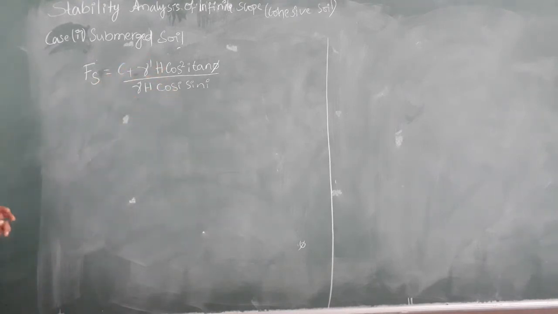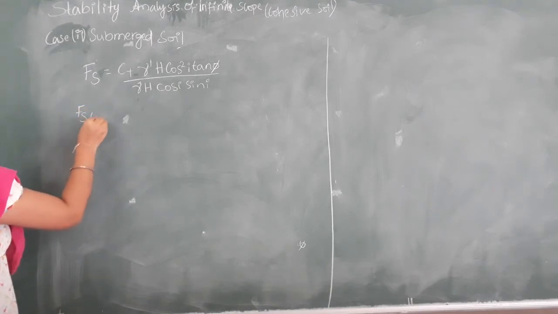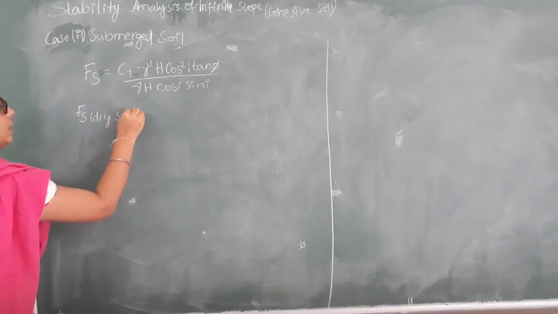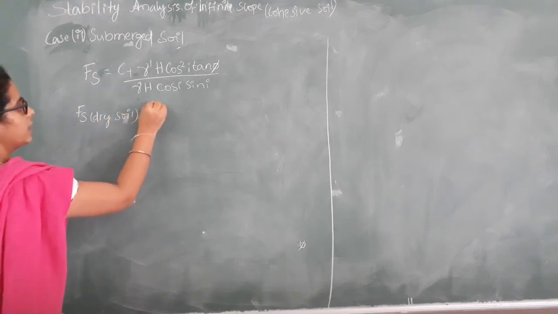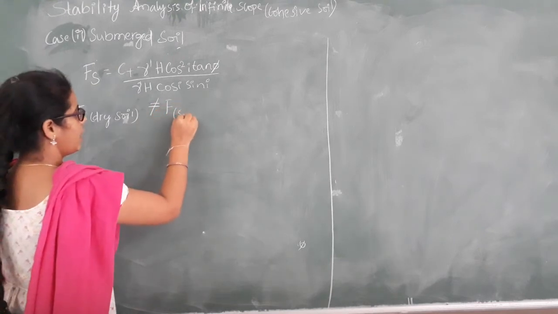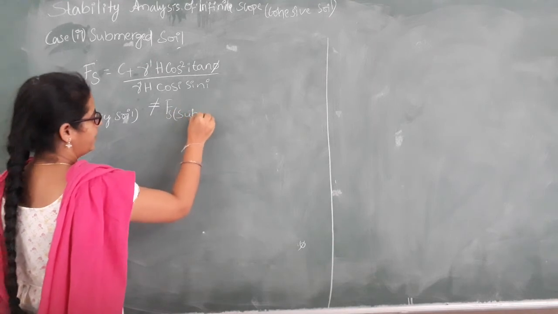You need to make one observation here, the difference between the cohesive soil and the cohesionless soil. Here, the factor of safety of dry soil is not equal to the factor of safety of submerged soil.